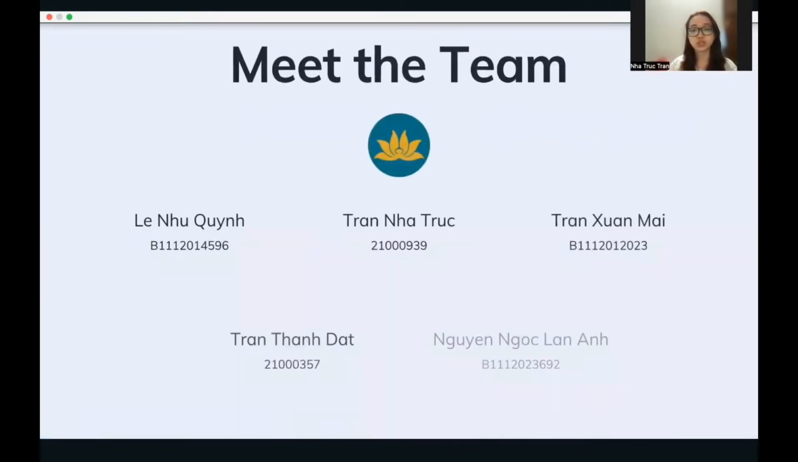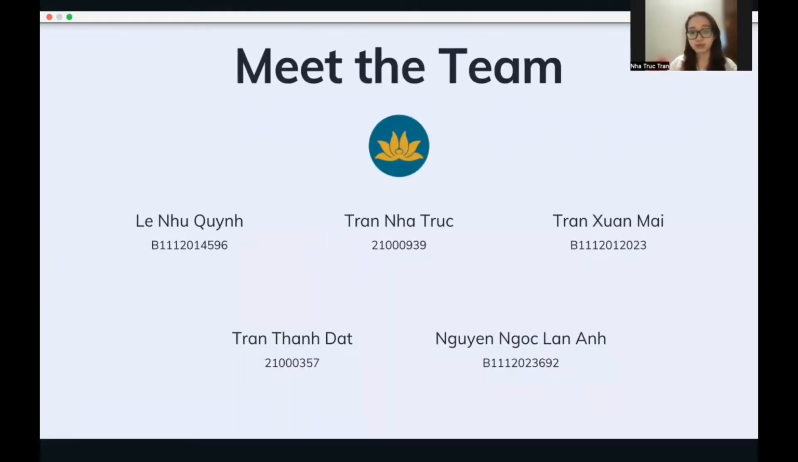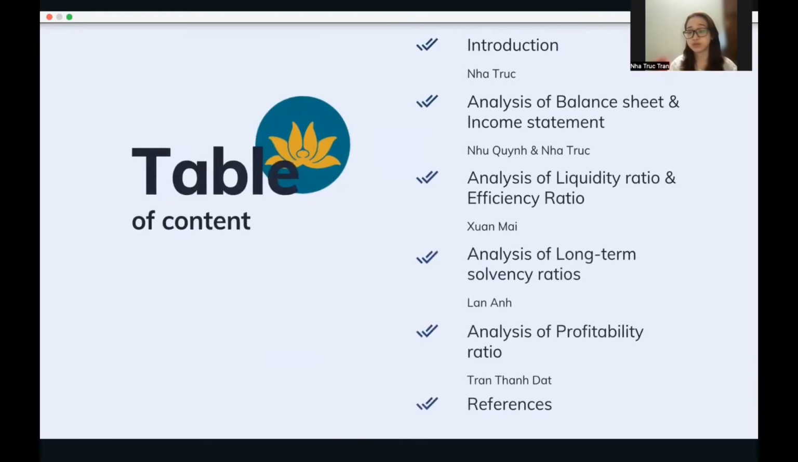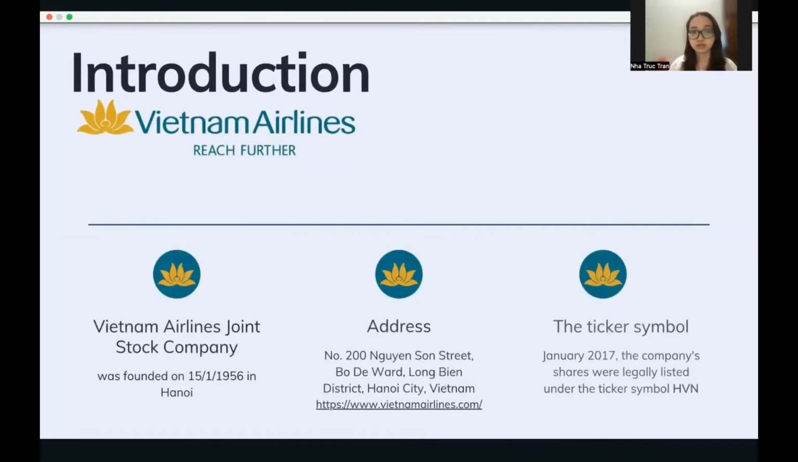First, I will briefly introduce my team. We have 5 members, including me, Lê Như Quỳnh, Trần Xuân Mai, Trần Thành Đạt, and Nguyễn Ngọc Lan Anh. The table of contents of this presentation includes 3 main parts. First, I will give you the introduction, and then the analysis of the balance sheet and income statement with Quỳnh. And then the 3 parts of ratio analysis will be presented by Xuân Mai, Lan Anh, and Thành Đạt respectively. Now, moving on to the first part, which is the introduction.